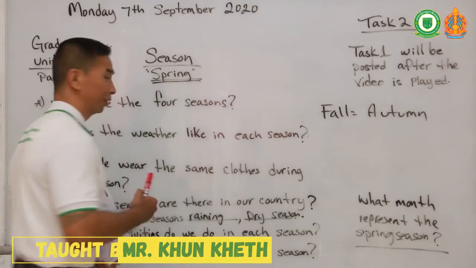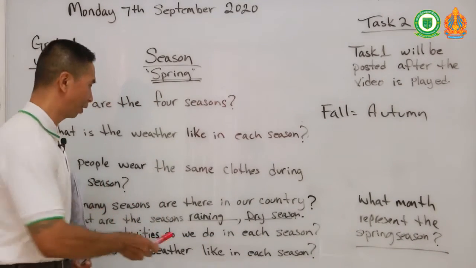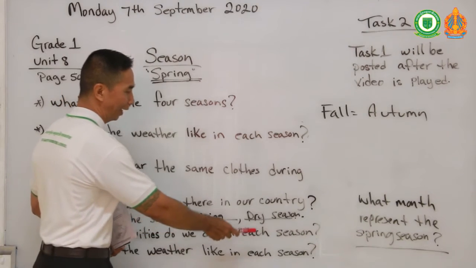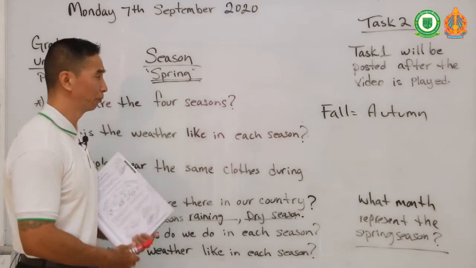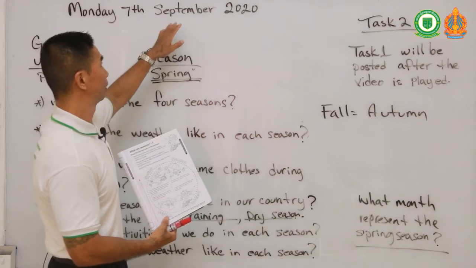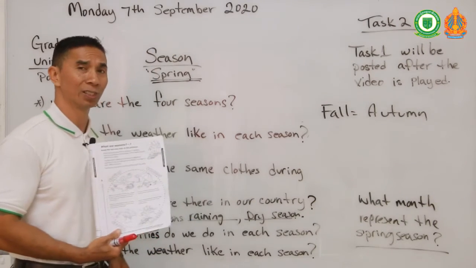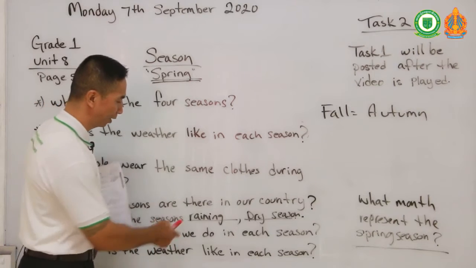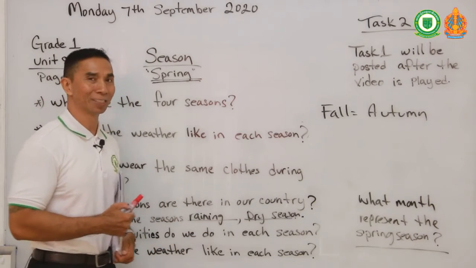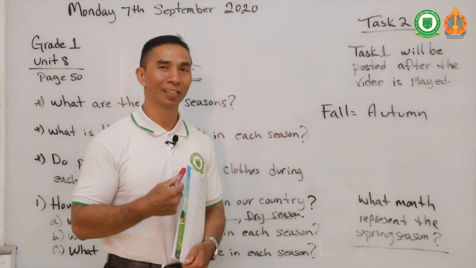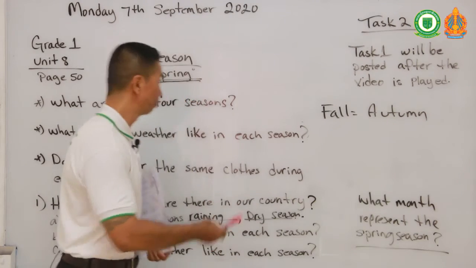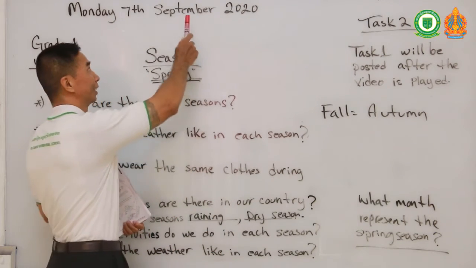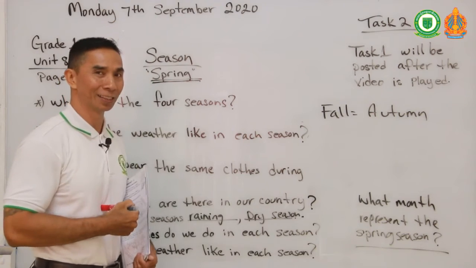Because in Cambodia, as we know, we have 2 seasons, right? There are the rainy season and the dry season. And as for my question earlier about September, was it a rainy season or a dry season? Most of you said September is a rainy season, because yes, yesterday it rained and probably today it might rain again. So from the rain, we know September is a rainy season.